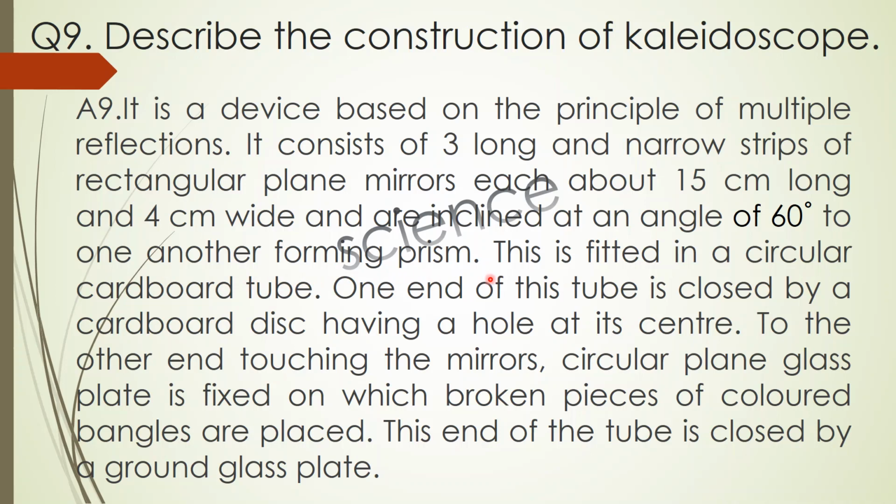So this is fitted in a circular cardboard tube. One end of this tube is closed by a cardboard disc having a hole at its center. To the other end, touching the mirrors, a circular plain glass plate is fixed, on which broken pieces of colored bangles are placed. This end of the tube is closed by a ground glass plate.